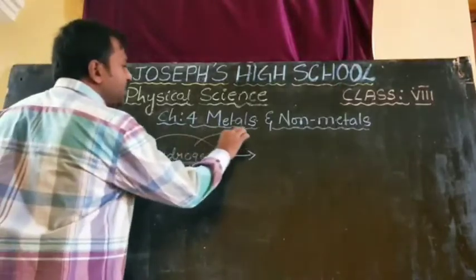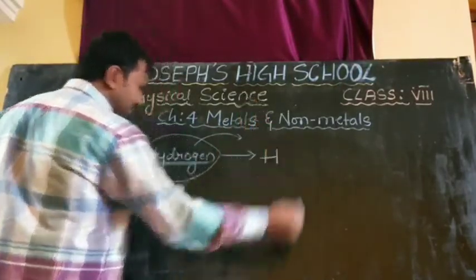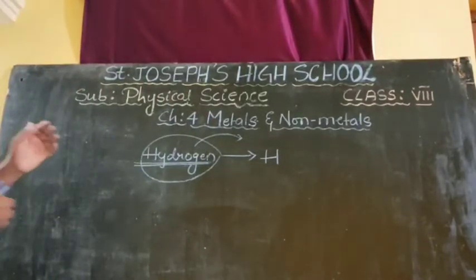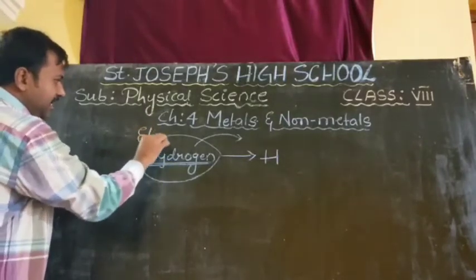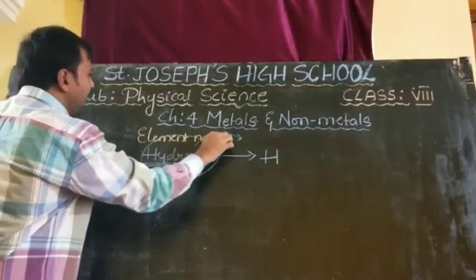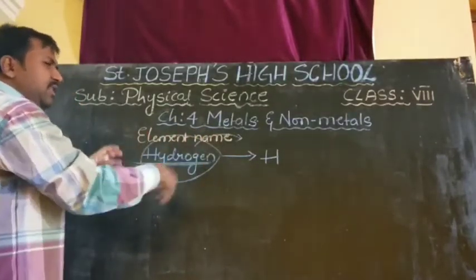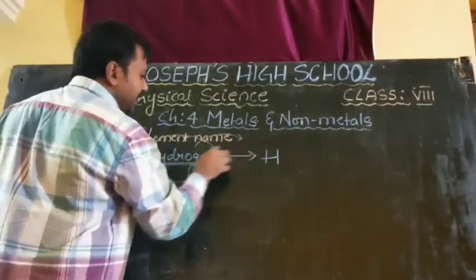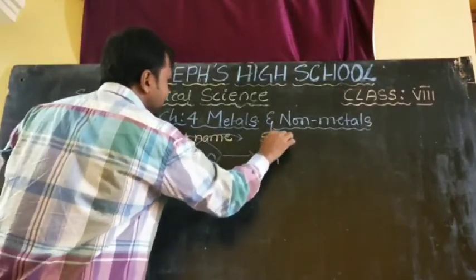To make it into a shortcut, we write in place of hydrogen just H. So once again, the element name is hydrogen, but every time we can't write hydrogen like that. To make it a shortcut, we represent hydrogen as H. This we call a symbol.